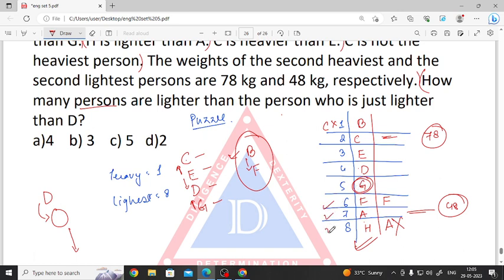How many persons are lighter than G? We have 1, 2, 3. The question is how many persons are lighter than the person who is just lighter than D. Who is just lighter than D? It is G. And how many persons are lighter than G? We have 3. So option number B is correct.